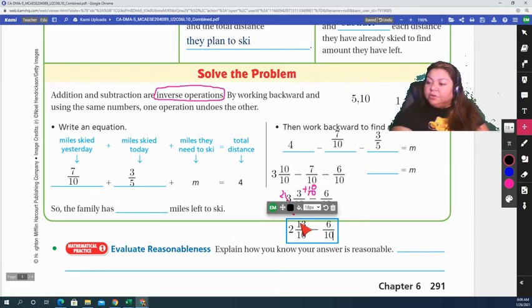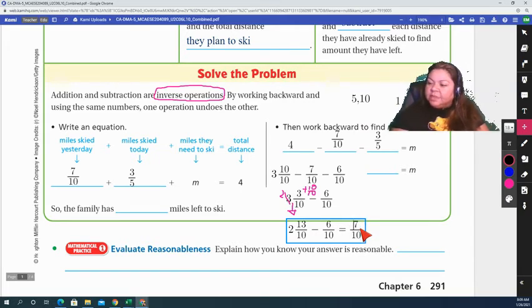I took a whole number and added that whole number to the fraction. So 13, and I'm going to carry over the whole number. 13 minus 6 is 7, right? 7, and that's over 10.